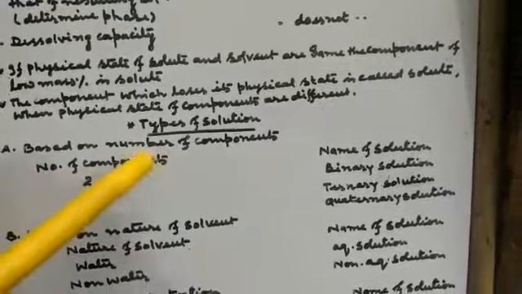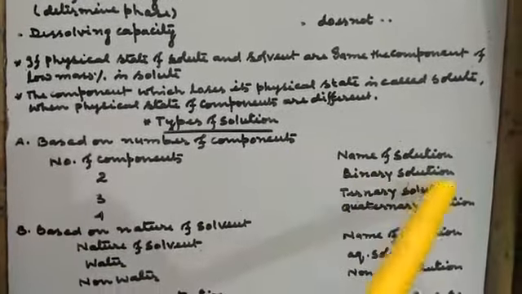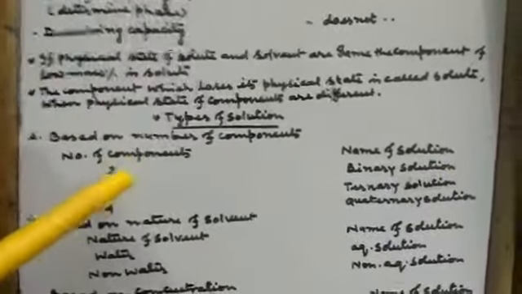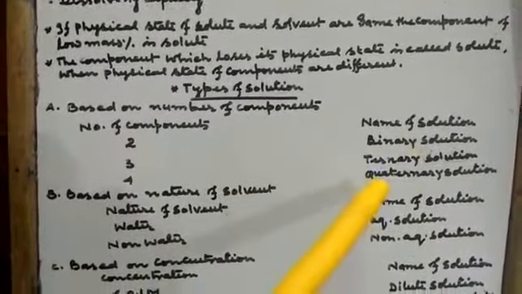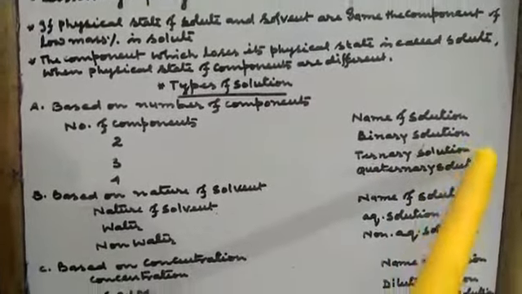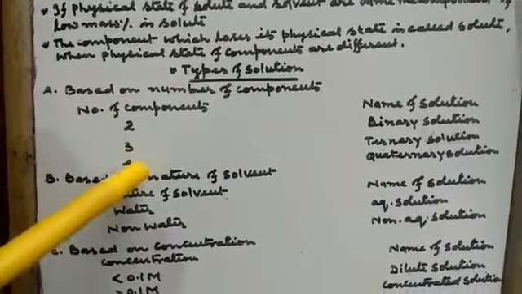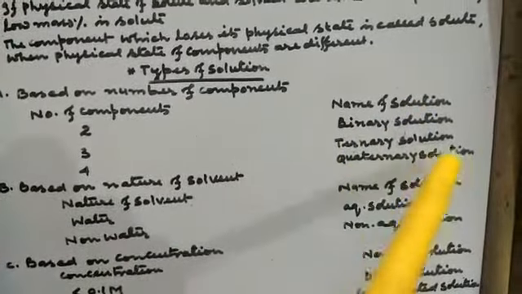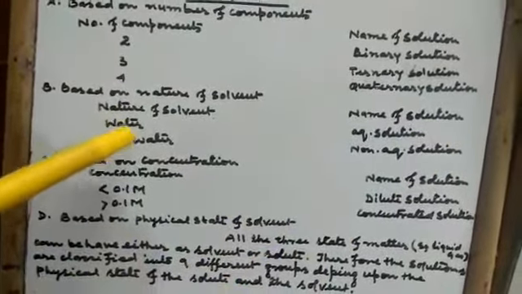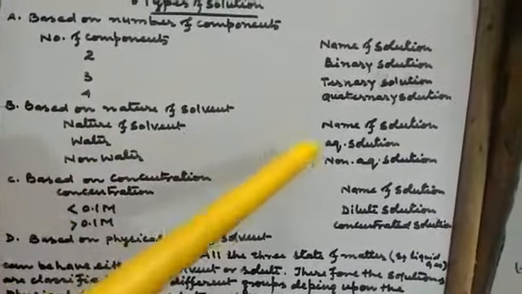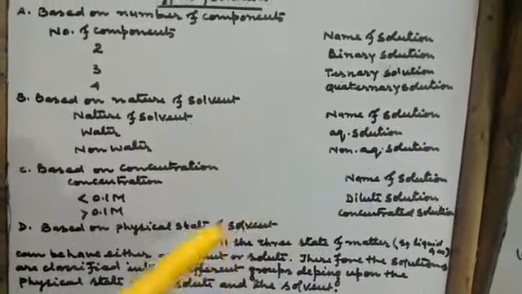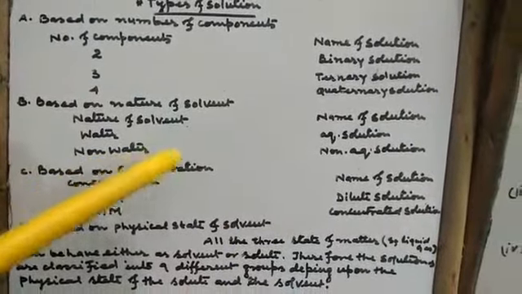When the number of components is 2, the solution is a binary solution. When the number of components is 3, the name of the solution is ternary solution. When the number of components is 4, the name of the solution is quaternary solution. Now, the next classification is based on the nature of solvent. When the nature of solvent is water, the name of the solution is aqueous solution. When the nature of solvent is non-water, the name of the solution is non-aqueous solution.